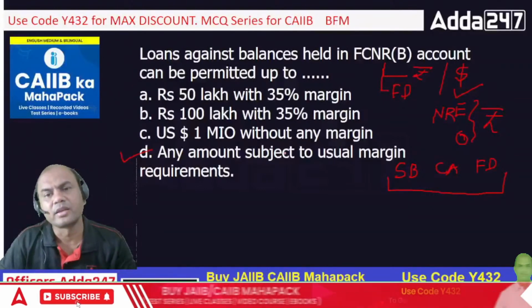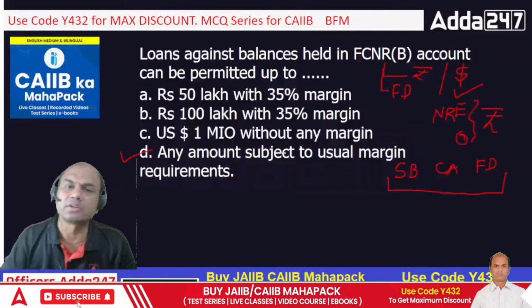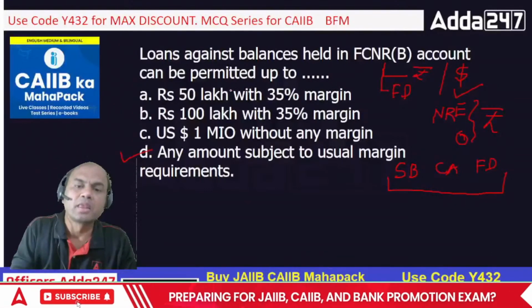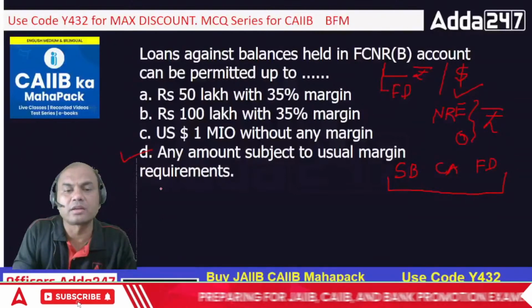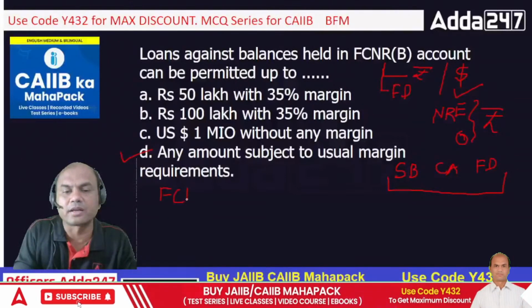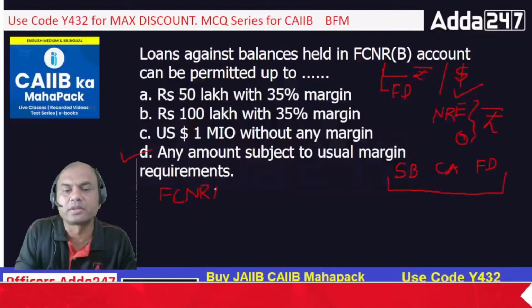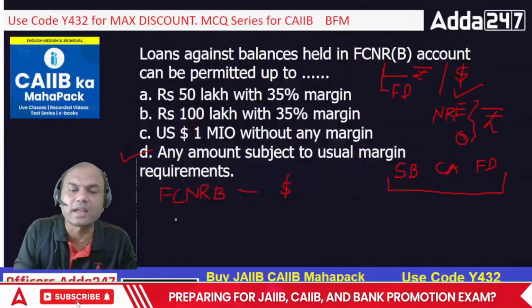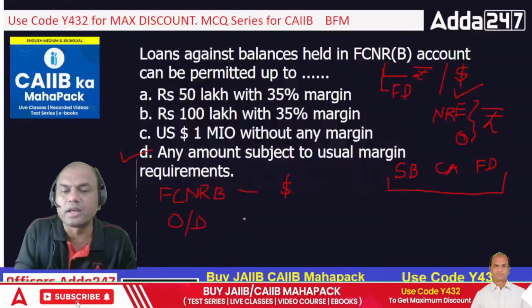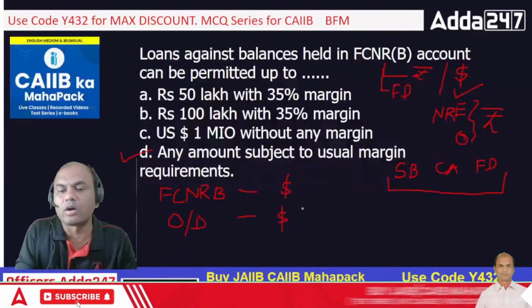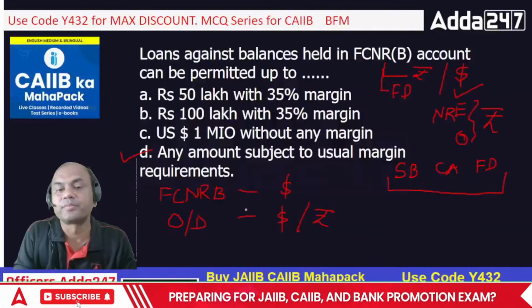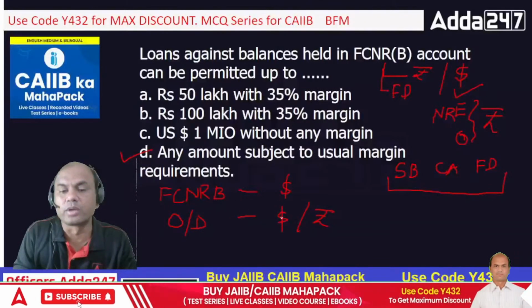It's as simple. Okay. So understand one simple logic here. One more point I'll tell you about this FCNRB OD. If I'm having FCNRB with you in dollars, can I get the OD in dollars or will I get it in rupees? What is the option available to me? Can I get the FCNRB OD in dollars or in rupees?